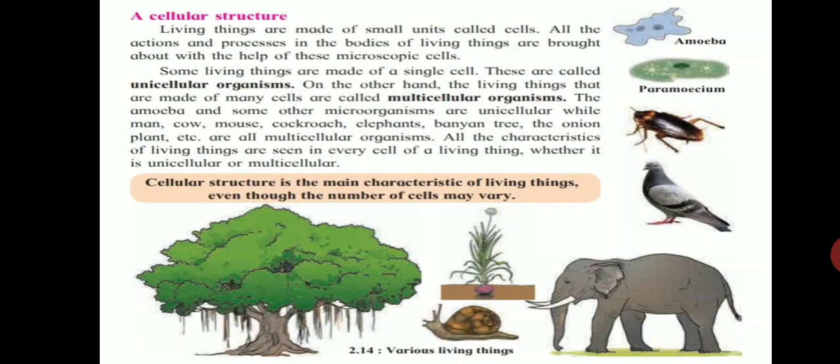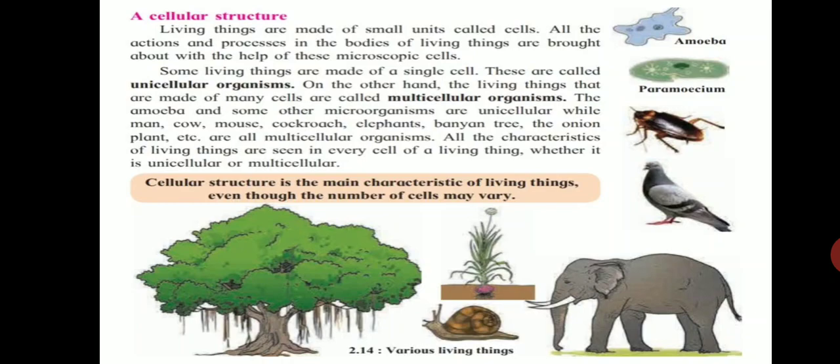Microscopic cells means the cells which we cannot see with our open eyes, and we use the instrument called a microscope to observe these cells. Because every living organism is made up of cells, the cell is the basic structural and functional unit of all living organisms.